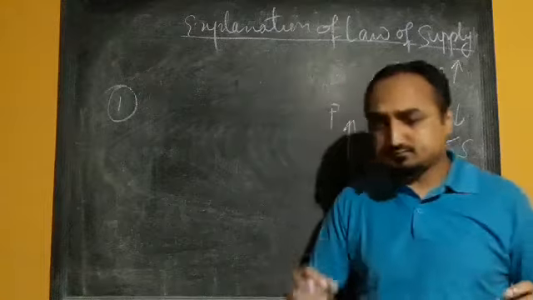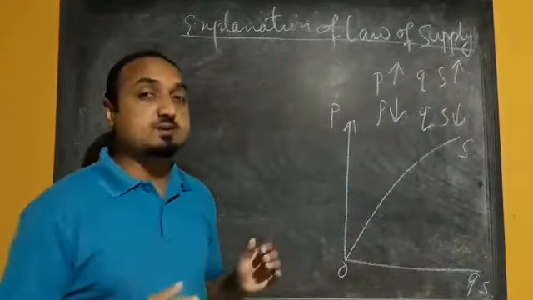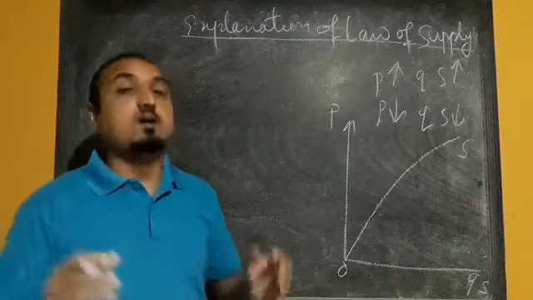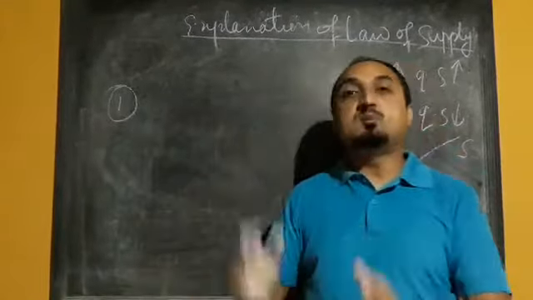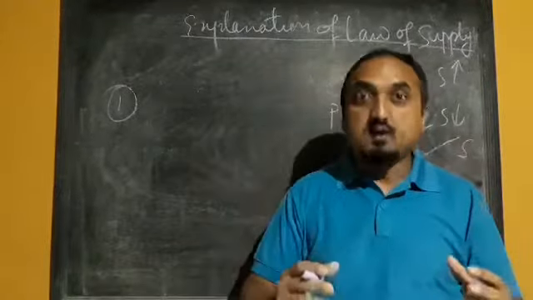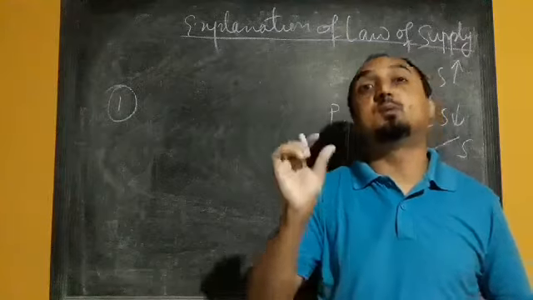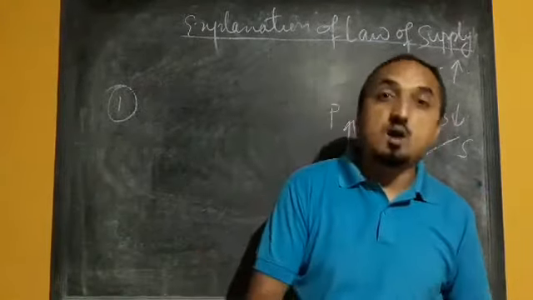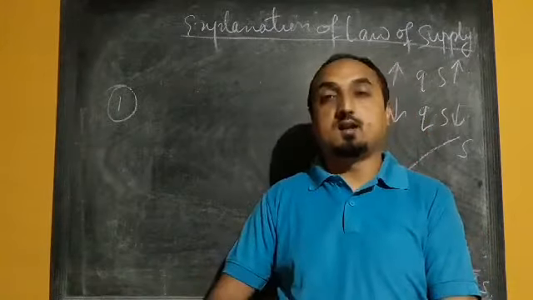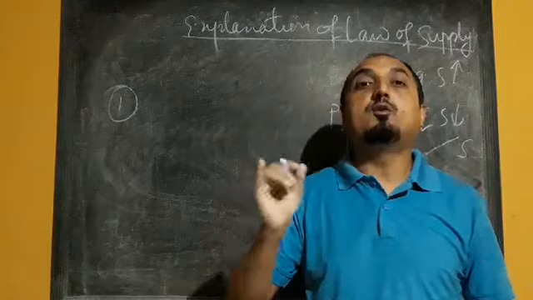Once again listen, what is the reason for that upward sloping or the positive relationship? The first reason is that higher the price, higher the profit margin, and if the profit margin is high, that acts as an incentive for the producers, and that encourages the producers to produce more and offer for sale more quantity of commodity in the market. So that is the first explanation.